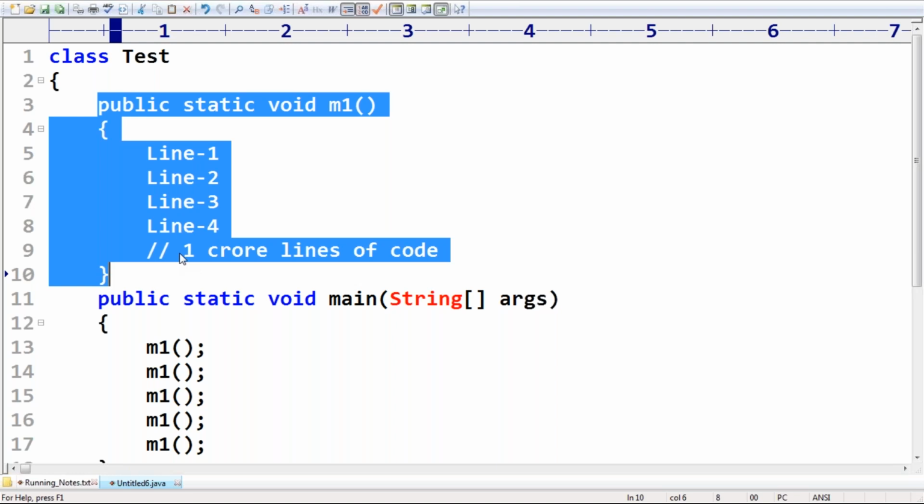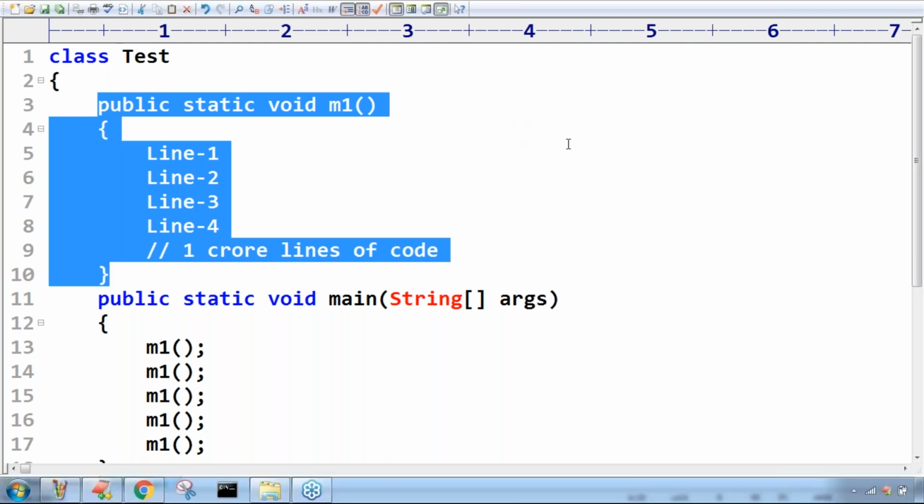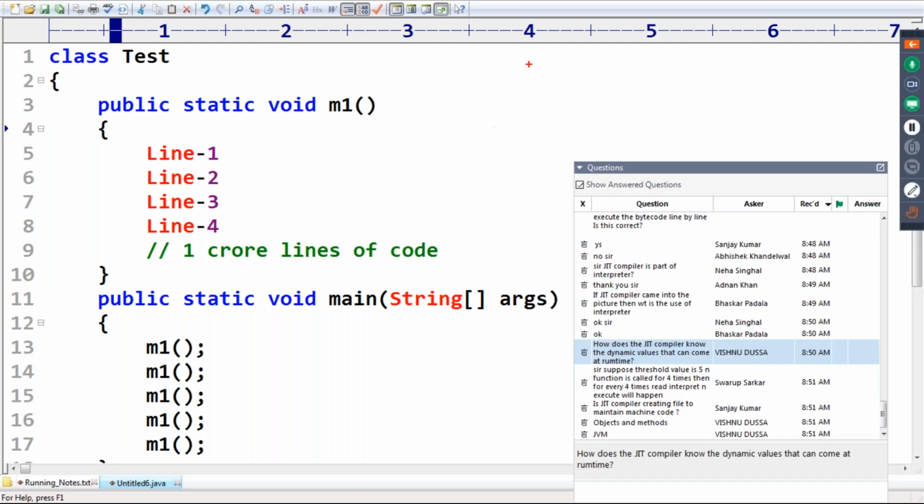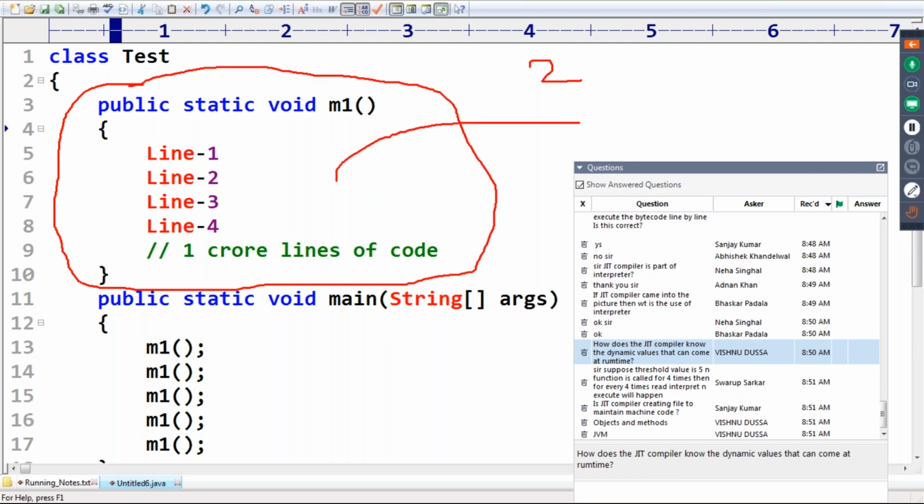Because of the JIT compiler, because of this continuous monitoring and optimization, performance will by default be improved, sir. Don't think this is only one level of compilation, one level of translation. No, sir. Suppose assume the threshold value is 2. Please listen carefully about this one. Whenever the threshold value is reached, my JVM identifies that yes, it is a commonly used method, and that's why it translates it into machine code.